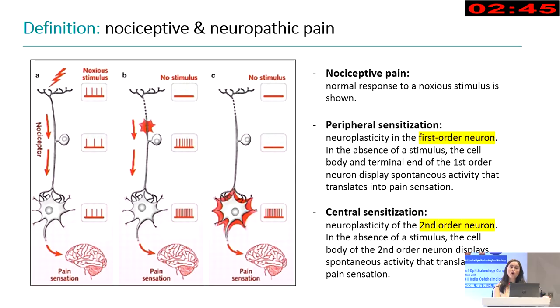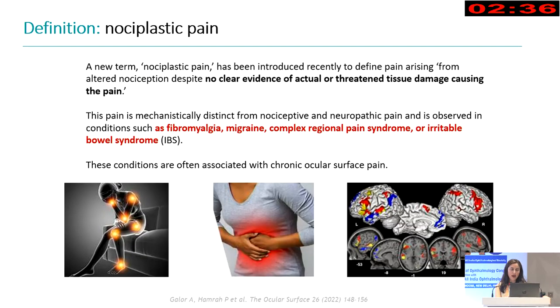Depending on where we have the lesion, the first order or the second order, we will have a peripheral or a central sensitization. And of course, we have other patients that won't have a clear evidence of actual or threatened tissue damage causing the pain, but these patients will be named as nociplastic pain, and they are correlated with conditions such as fibromyalgia, migraine, complex regional pain syndrome, or irritable bowel syndrome.